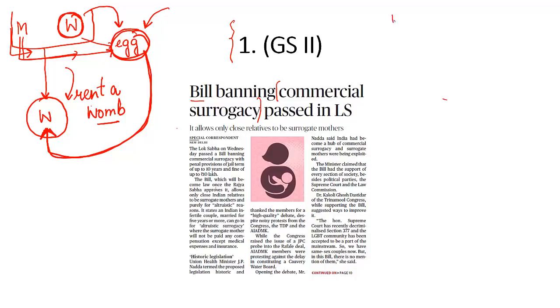Concern number 1, there was a German couple. They were not in a position to conceive. They came to India, went to Gujarat and rented the womb of a Gujarati lady. And then the child was born. But when this child was born, this child had to travel to Germany along with his parents. But Germany refused to grant travel documents to this child because this child is not a German national.